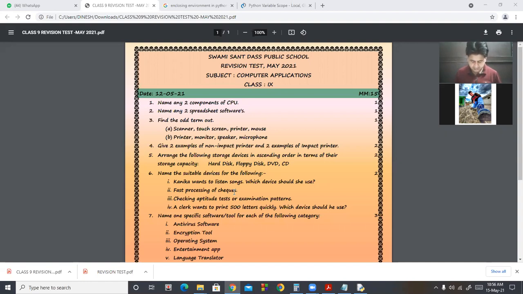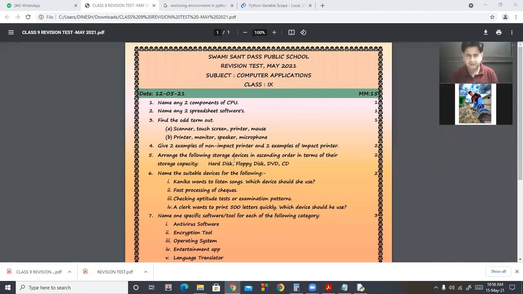Then roll number 34 and 35, Prachi and Pushti, 14.5. Harmanpreet, 14 marks. Then Titiksha, 14.5. So these are the good performances here.